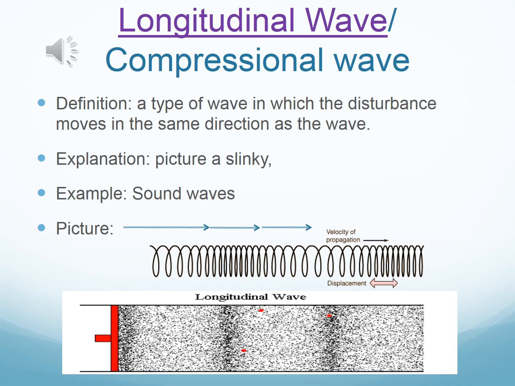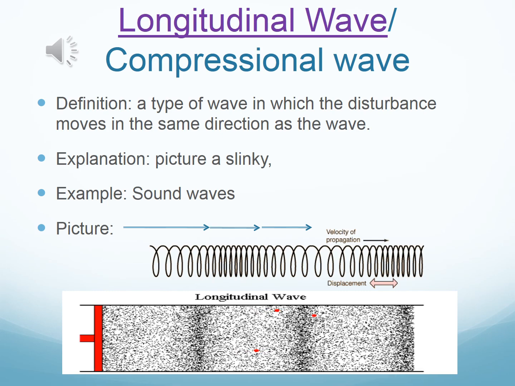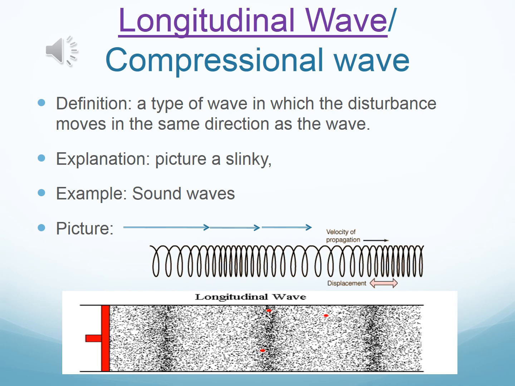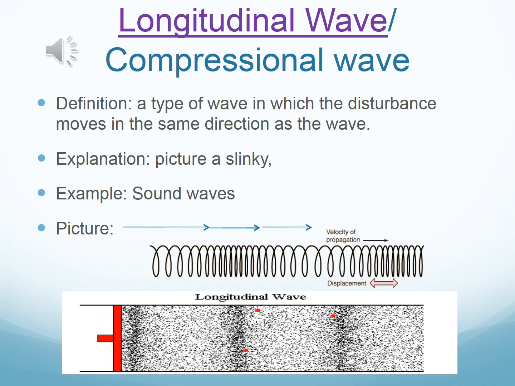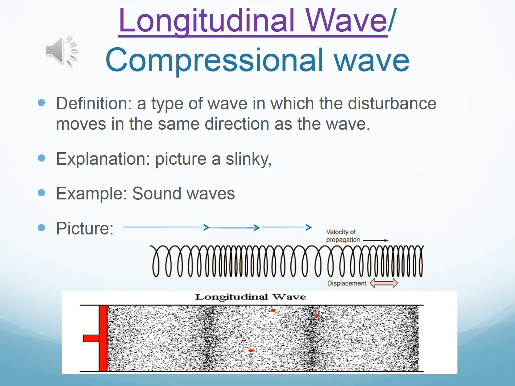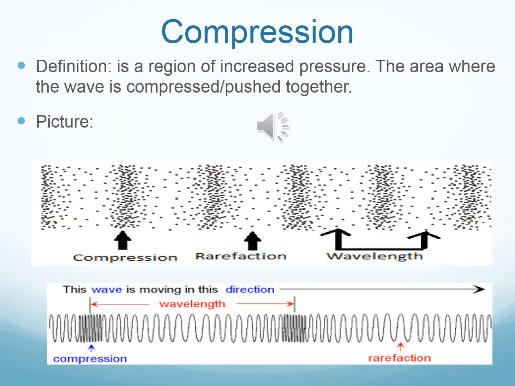Something unique about longitudinal waves is they can only be mechanical waves. That means that they have to have a medium, unlike transverse waves. Transverse waves can be mechanical or they can be electromagnetic, depending on what they are traveling through. Now that we've learned about a compressional/longitudinal wave, let's talk about the parts of a compressional/longitudinal wave. Basically, let's start with compressions.